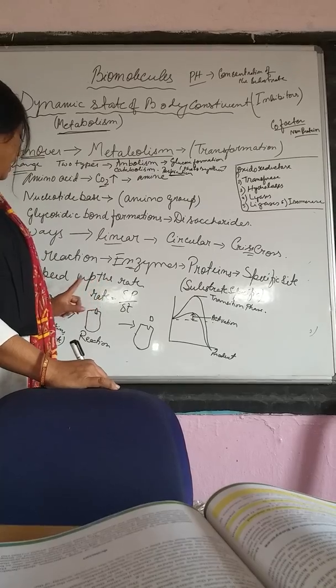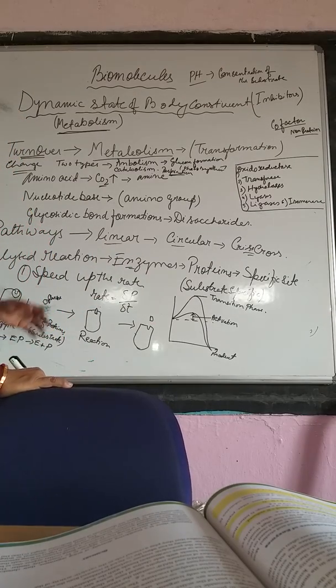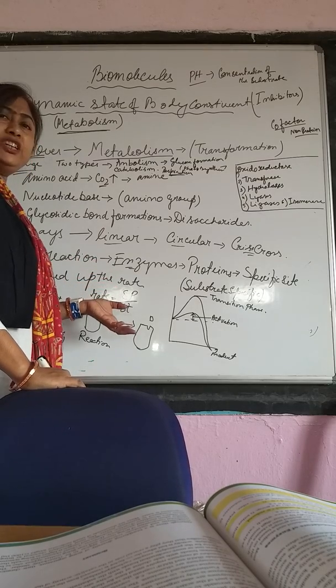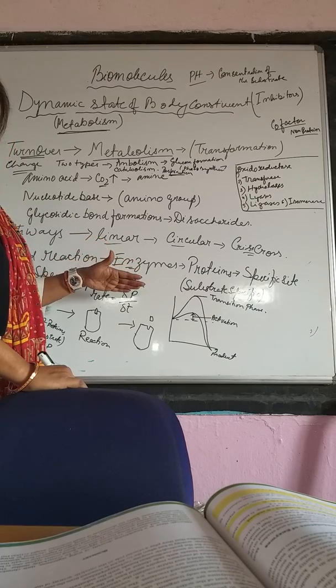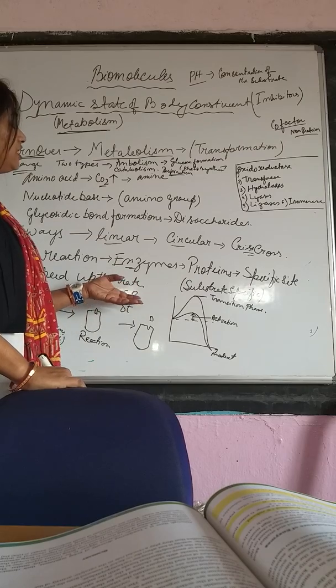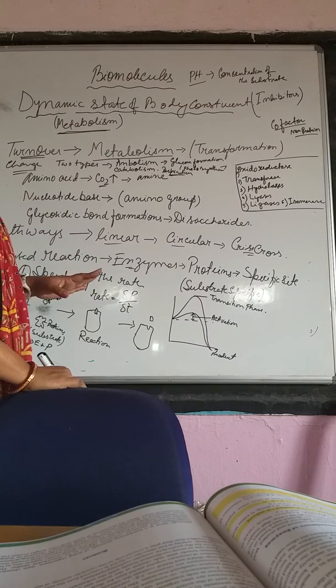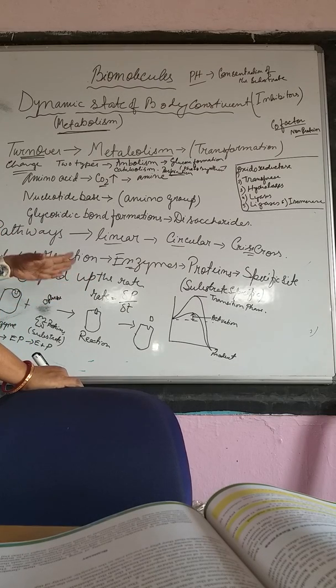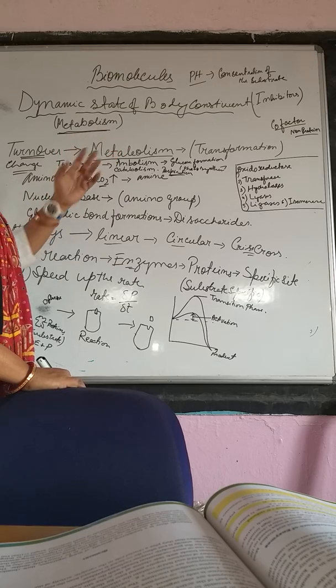That means they speed up the reaction. Now, since enzyme activity is a reaction, there are certain factors that may be responsible for it. A reaction may be exothermic, endothermic, that means heat generating, heat absorbing, or a neutral one. Certain factors are responsible for this reaction to continue, for example, the pH and the concentration of the substrate. If substrate accumulates, the enzyme activity will start.